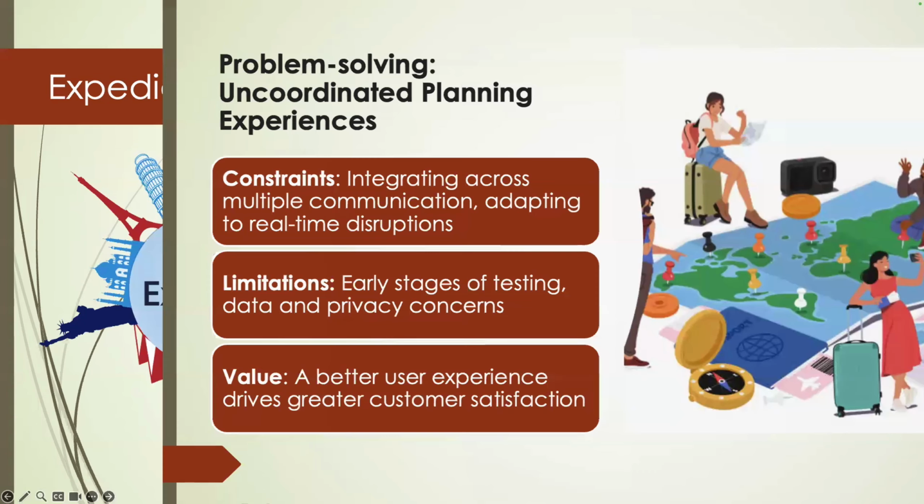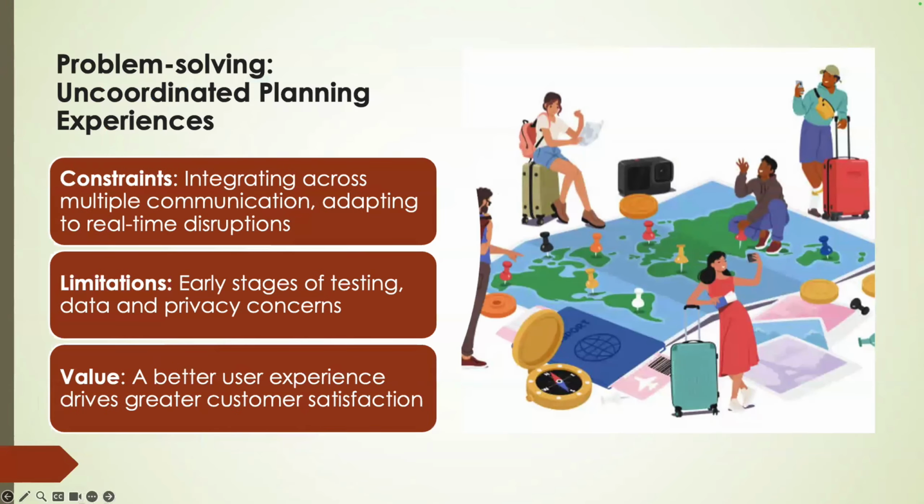One of the major challenges Expedia is addressing is uncoordinated travel planning. When travelers try to coordinate with multiple platforms and people, it often leads to miscommunication. One of their constraints is integrating across multiple communication platforms and adapting to real-time disruptions like the weather and flight delays. One of their limitations is that it's still in the early stages of testing, so there are still things they need to figure out. And like most AI things, there are privacy concerns as well.